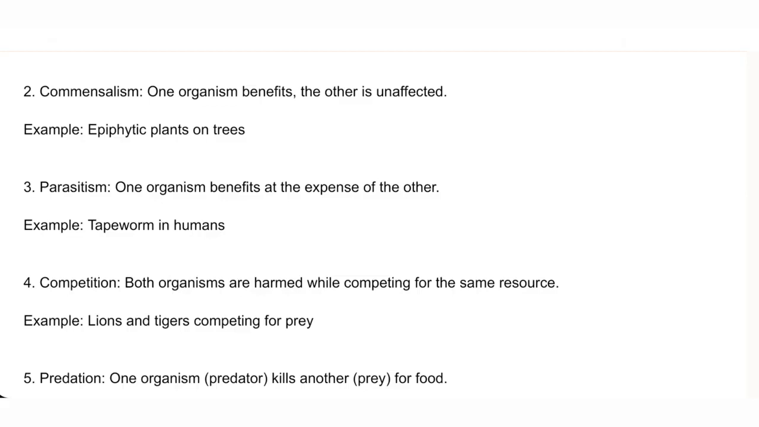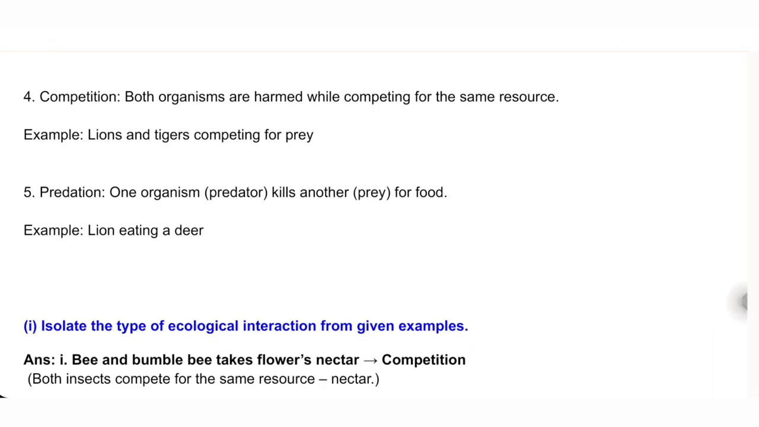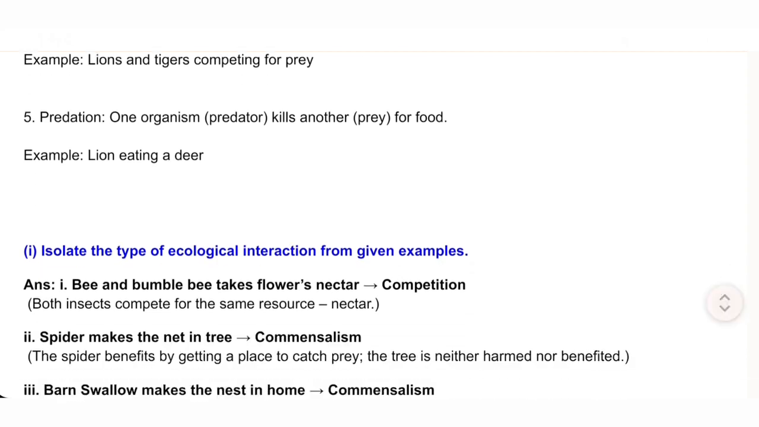4. Competition. Both organisms are harmed while competing for the same resource. Example: lions and tigers competing for prey. 5. Predation. One organism, the predator, kills another, the prey, for food. Example: lion eating a deer.